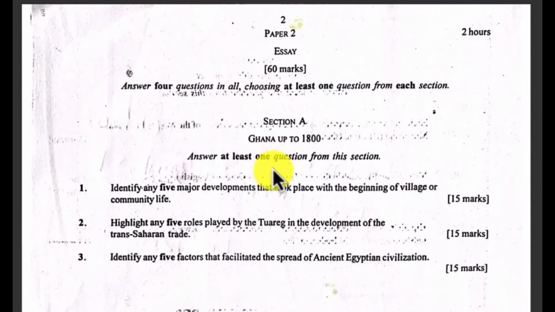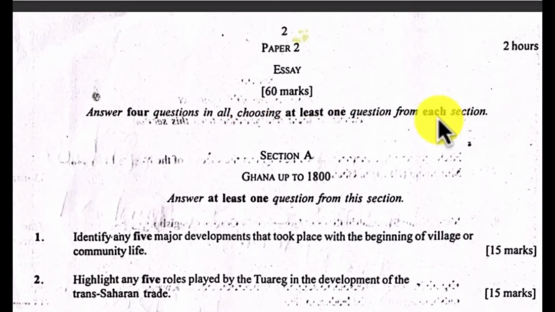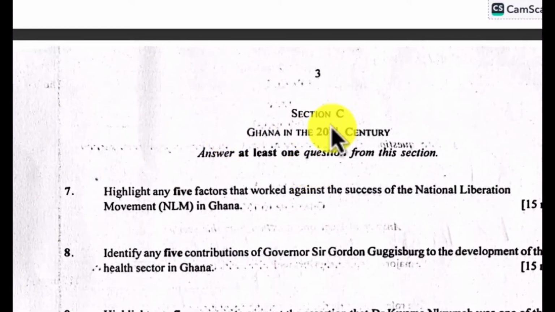So let's begin with the questions. Once again, you read the rubrics, the instructions: answer 4 questions in all, choosing at least 1 question from each section. So we have 3 sections: section A, section B, and then section C. So the instruction is for you to answer at least 1 question from each section.